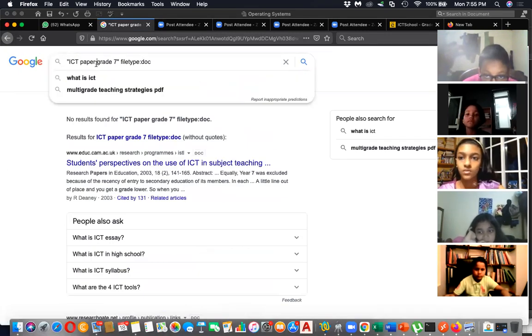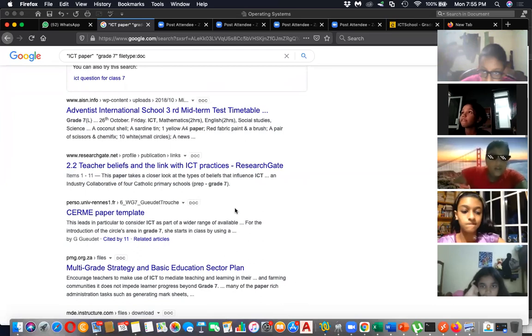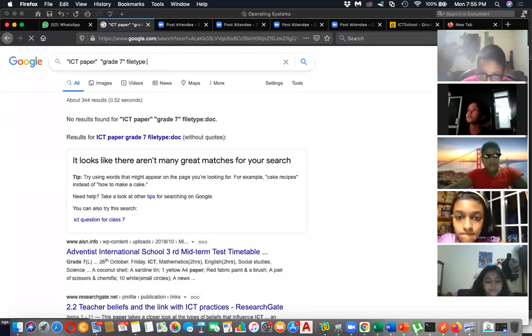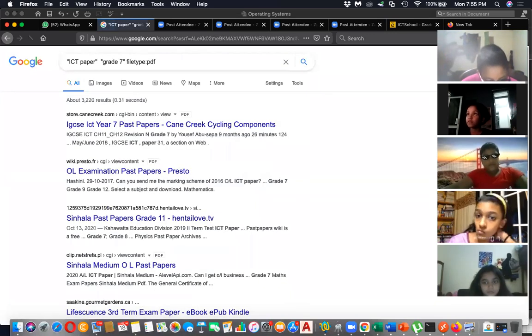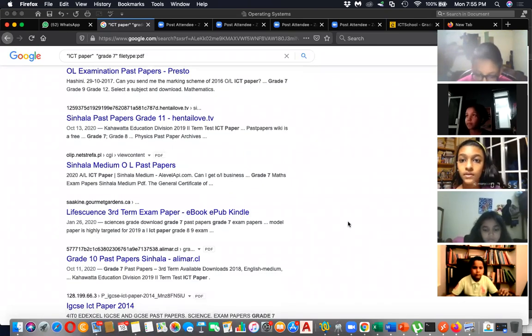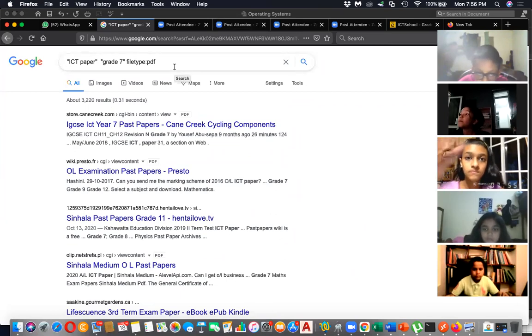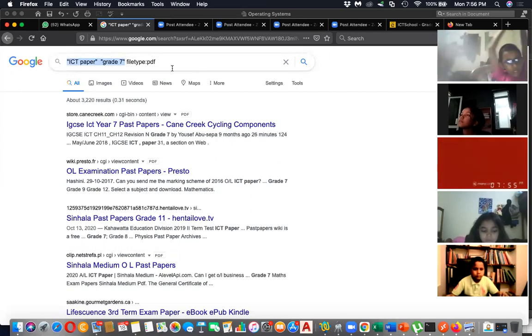Or you can say ICT paper, maybe here grade 7 again in quotation. Sometimes you might get. Or if no docs, then you can say PDF. It will give the PDF files, right? You can get PDF files. Likewise, you can even search Excel files. If you know the file type, you can search for any file with any term. Initially, you have to give the term, then second, the file type.